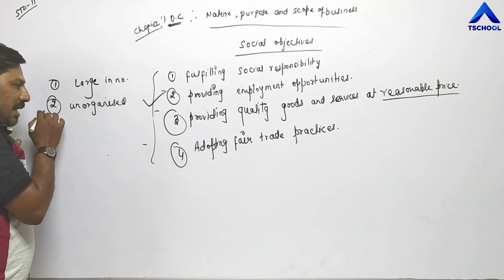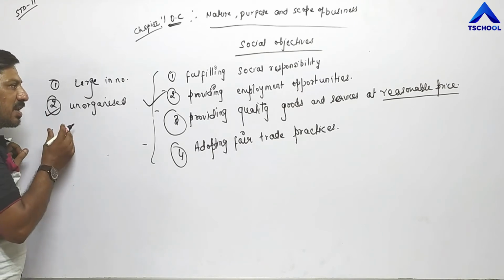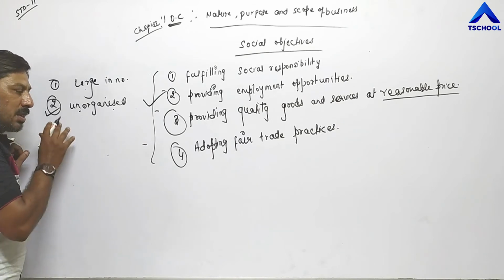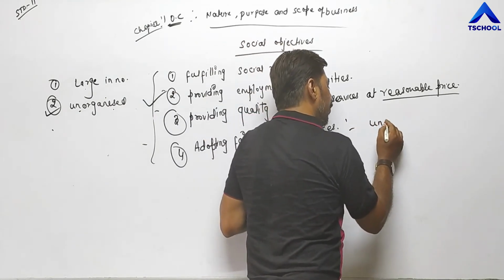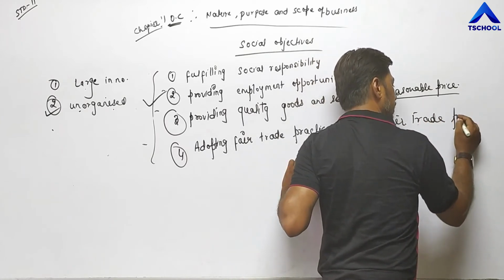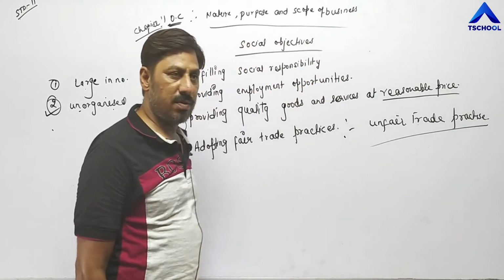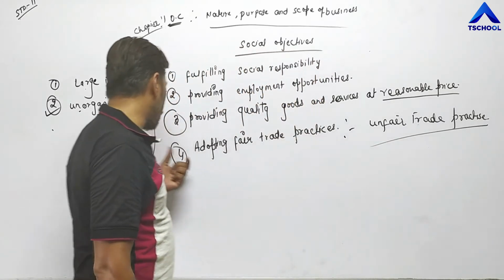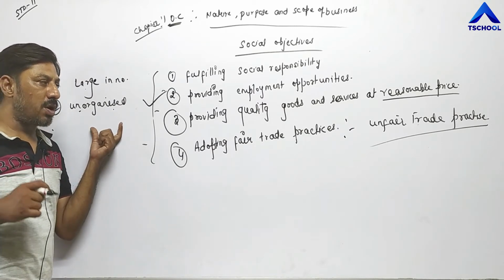Since they are unorganized, not all but some business units are taking advantage of the large numbers and unorganized nature of consumers. How? They are adopting unfair trade practices. Now, what are unfair trade practices? Unfair trade practices means wrong methods, wrong techniques which a business unit adopts in order to cheat consumers, to exploit consumers for earning huge profit.